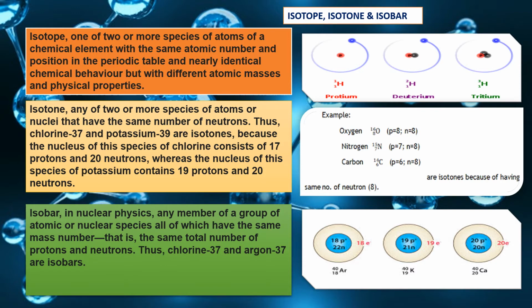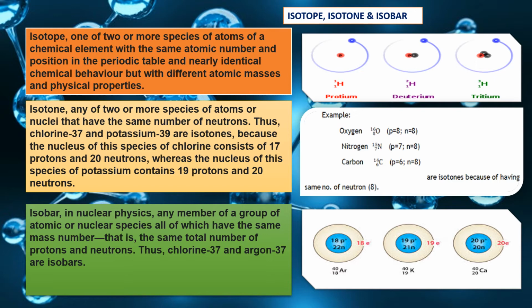Now, what are isotopes? Isotopes are variants of a particular chemical element which differ in neutron number and consequently in nucleon number.